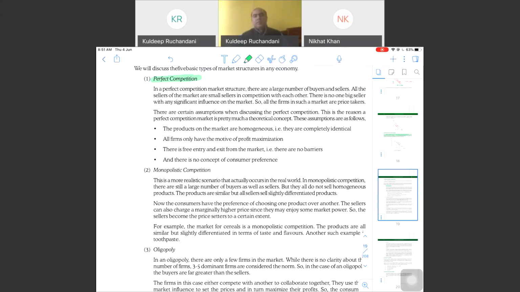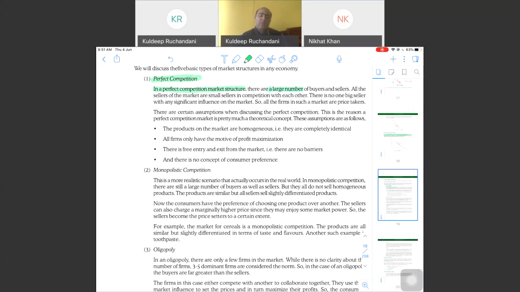So they are aware of what is happening. Because of this, no seller can charge more. So all the sellers in the commodity sell at the same price. Large number of buyers, large number of sellers, identical goods, no entry exit barrier, same price by the sellers is a case of perfect market. Practically impossible to find. It's just a theoretical concept.